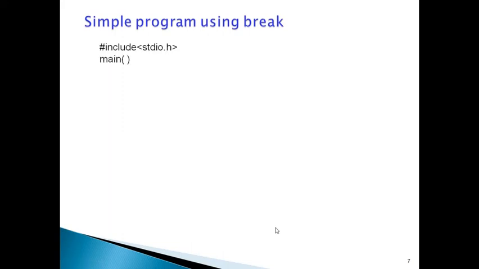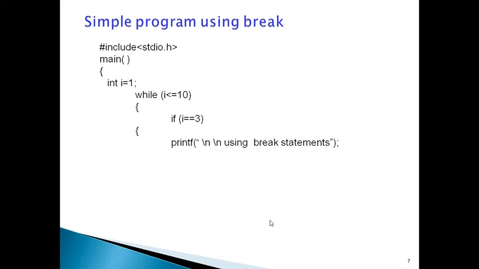This is the program: #include <stdio.h>, main, int i = 1, while condition i <= 10, if i == 3, printf using break statement, break.